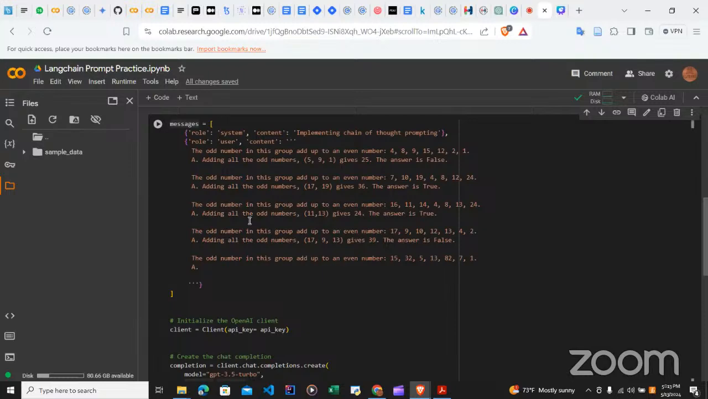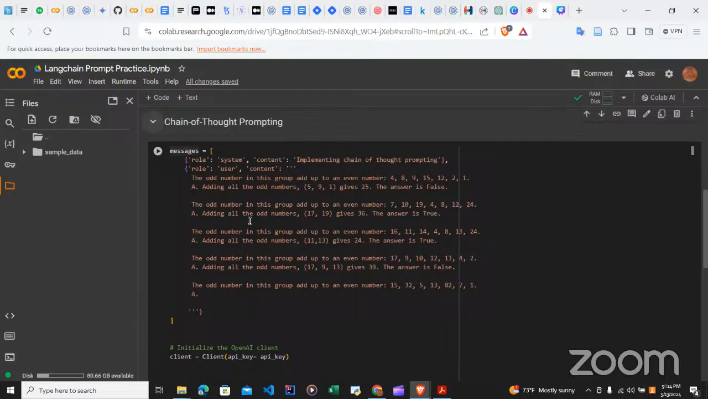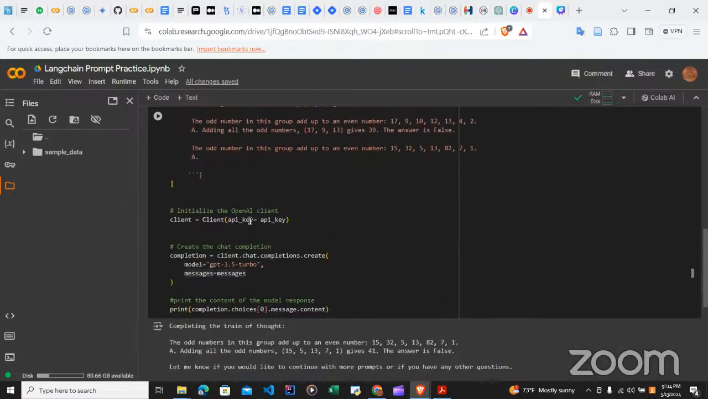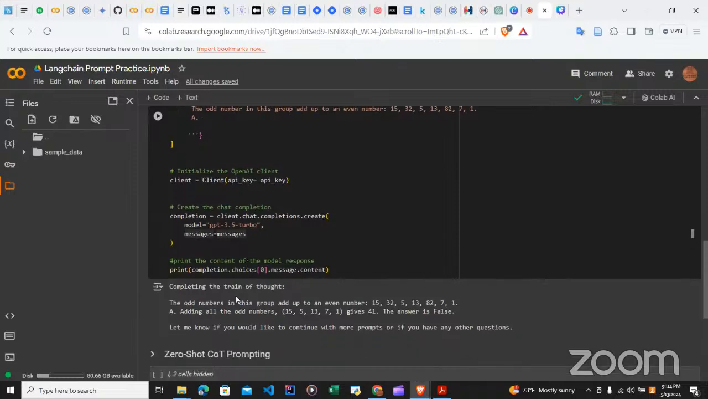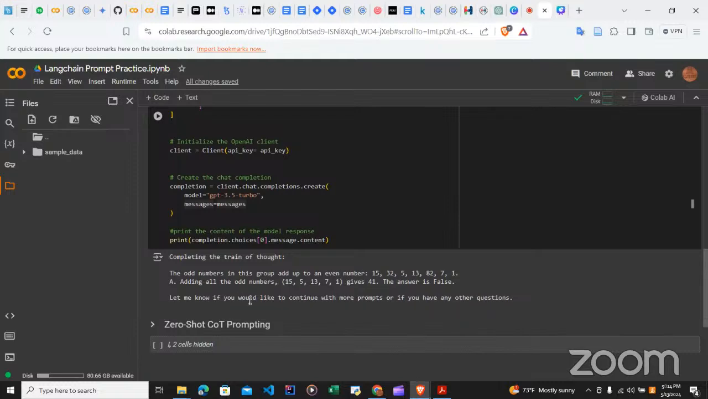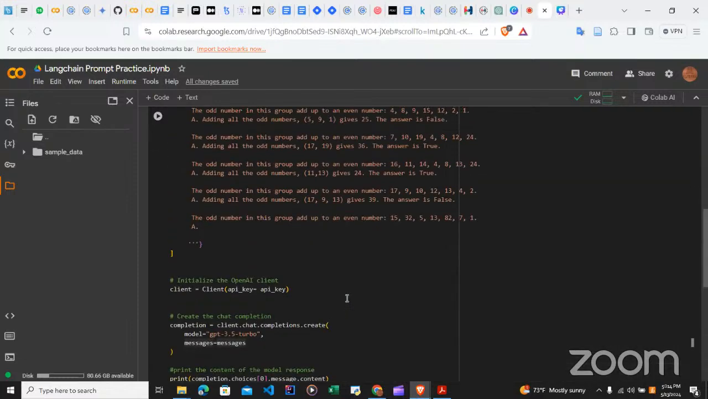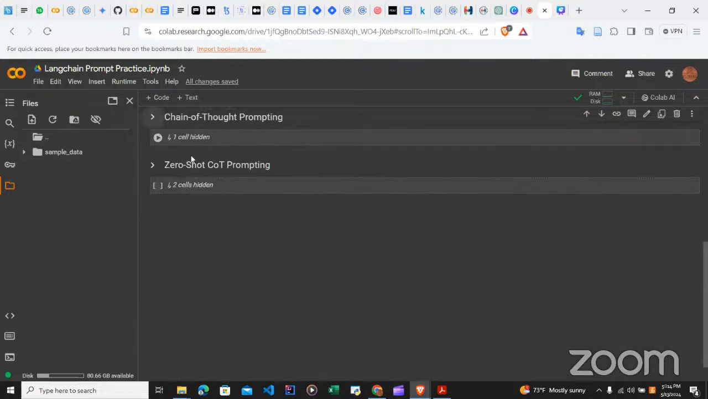few shot prompting. But because we are using it in the case of logical statement or logical problem, it is not just few shot, it is chain of thought prompting. So at the end of the day, when I give it the last statement, the odd number in this group add up to even, then of course it gave me the output that completing the chain of thought, the odd number in this group add up to this, and so on and so forth. Let me know if you would like to continue with more prompts. Okay. That's just more explanation or more request from its own end.